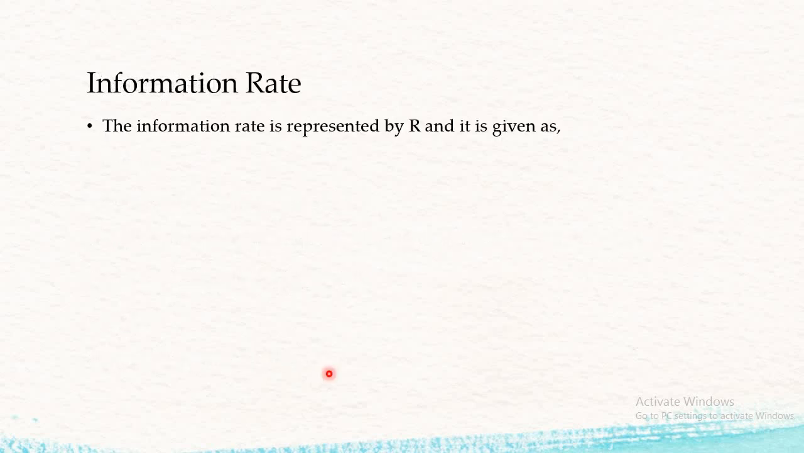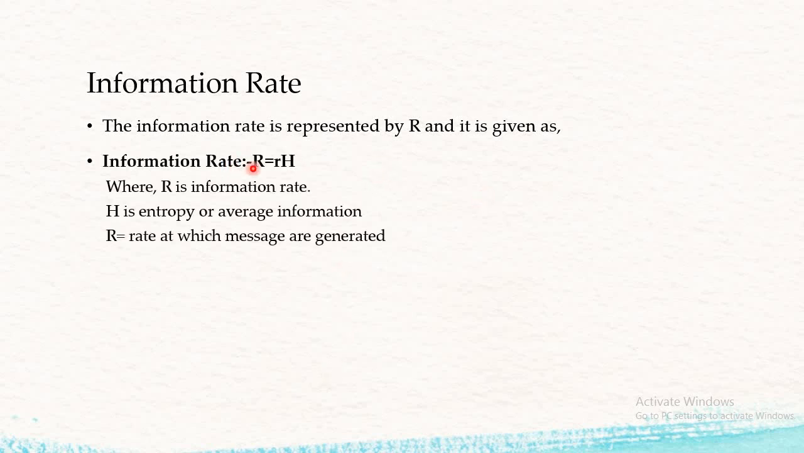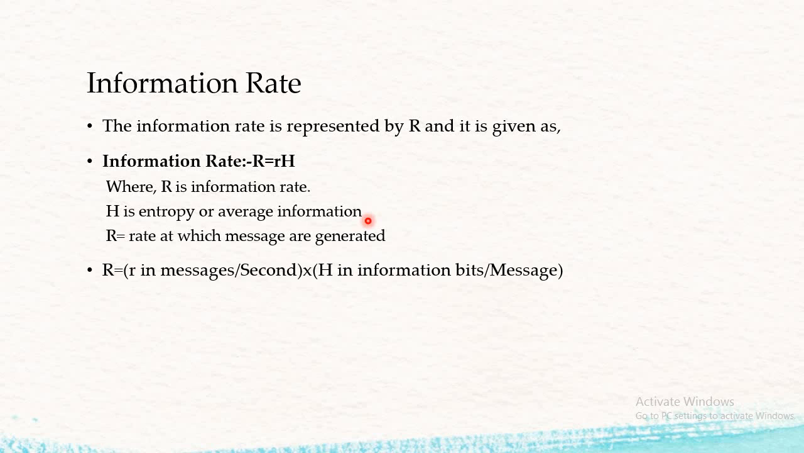Next point is information rate. The information rate is represented by R and it is given as R equals small r times H. So what is this small r? The capital R is the information rate, H is the entropy or the average information carried, and small r is the rate at which the messages are generated. So R is given by the formula R equals r in messages per second, into H, that is the information or entropy, its unit being information bits per message. So the unit for information rate R comes out to be information bits carried per second.